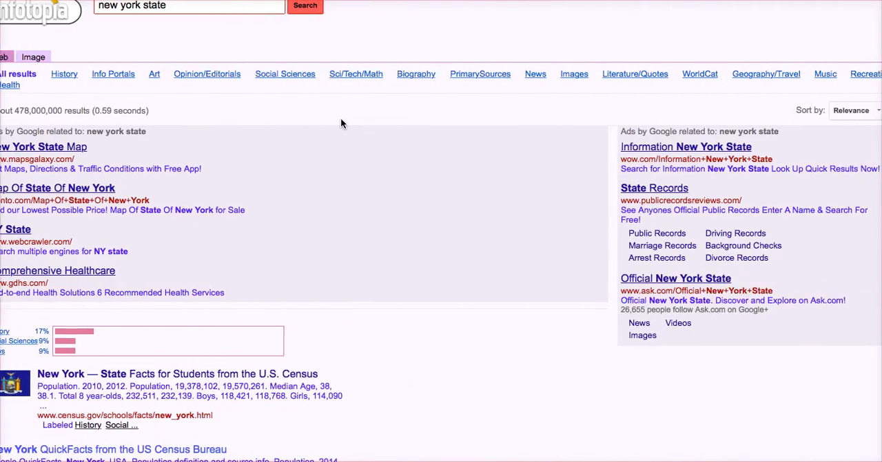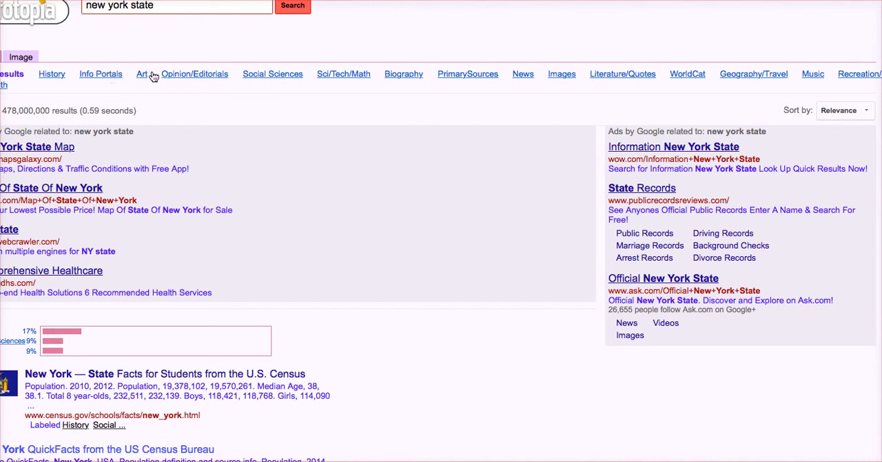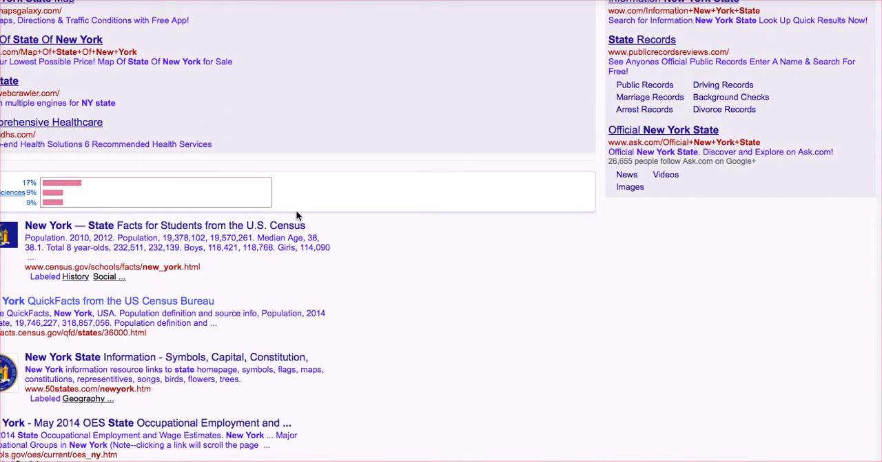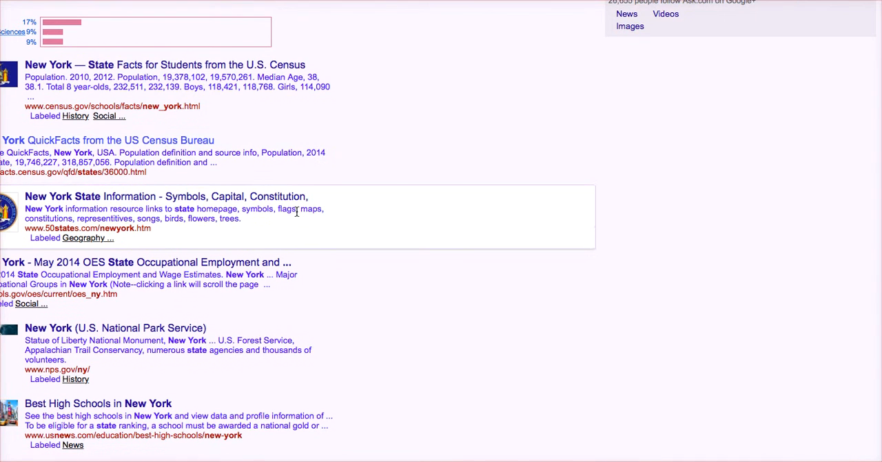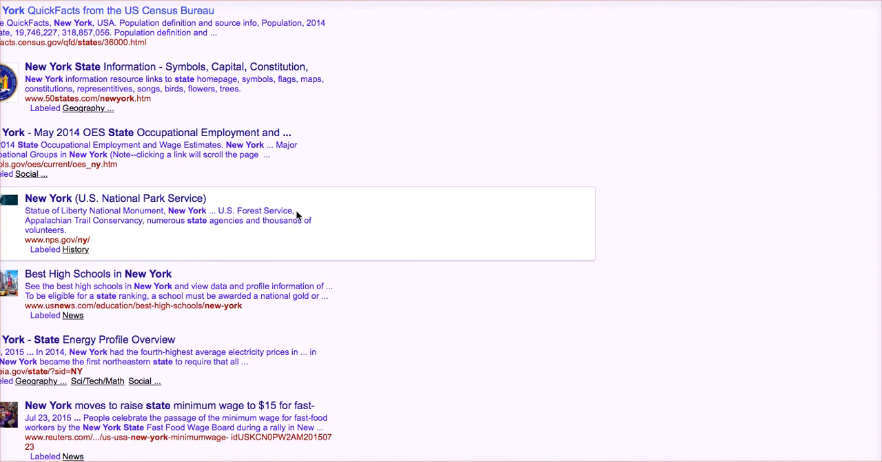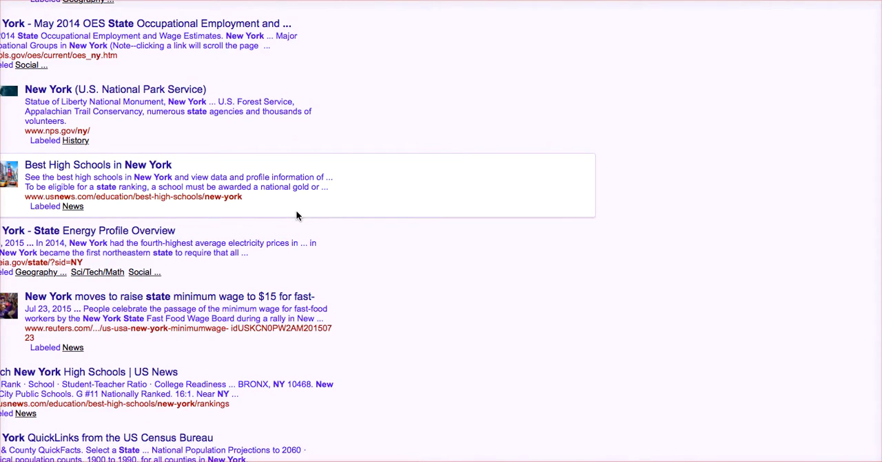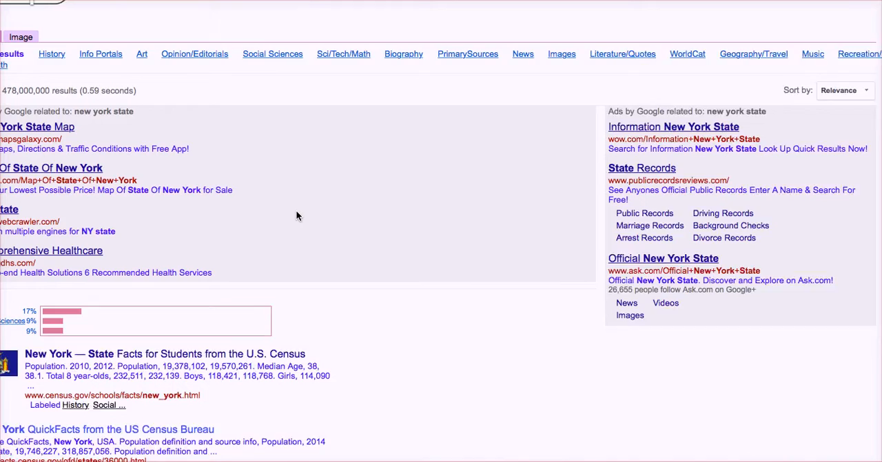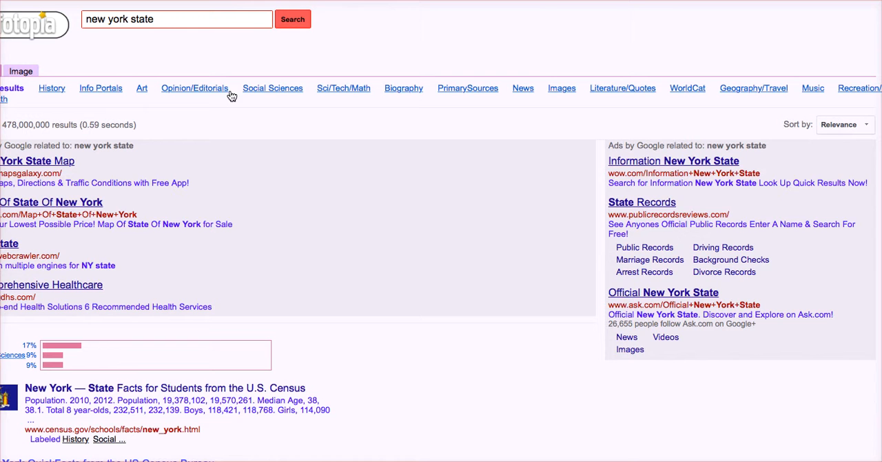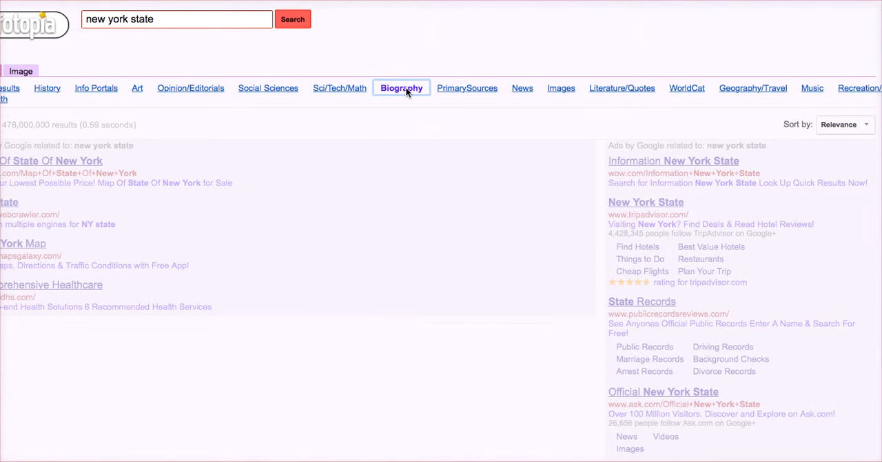As we go through the website, we can see across the top all these different categories that we can use to filter our information. I typed in New York State. Let's see what the first couple things that pop up are: facts from the census, information symbols, capital, constitutions, etc. But what if what I'm looking for is really a certain person from New York State? So let's select biography.